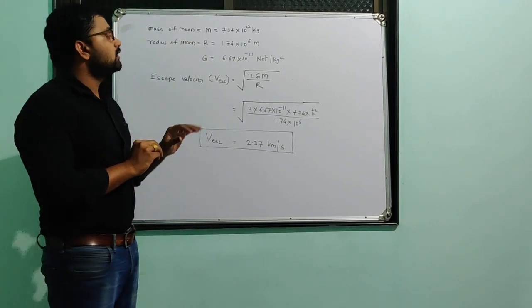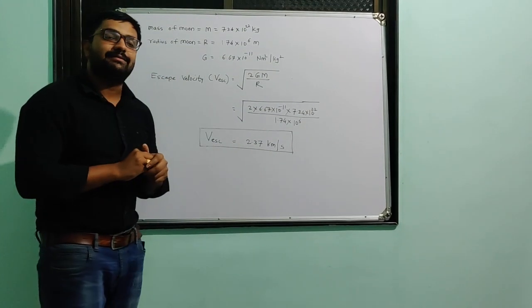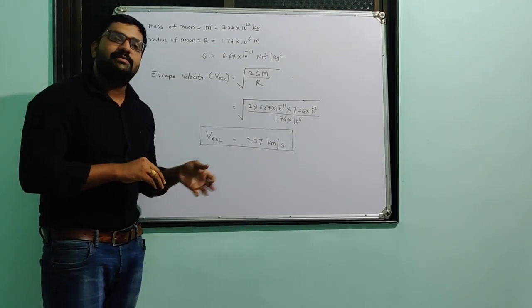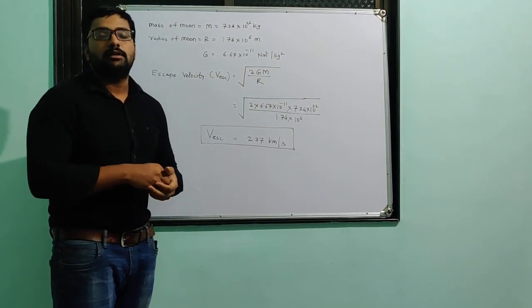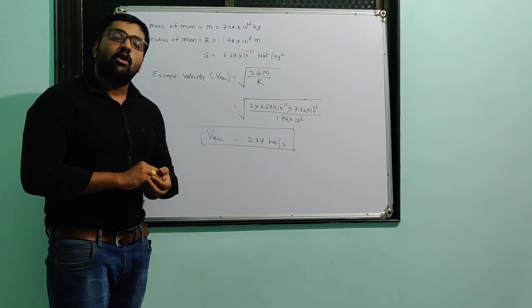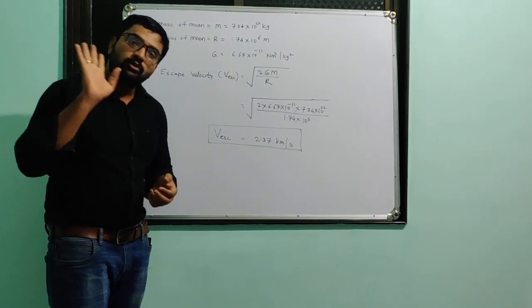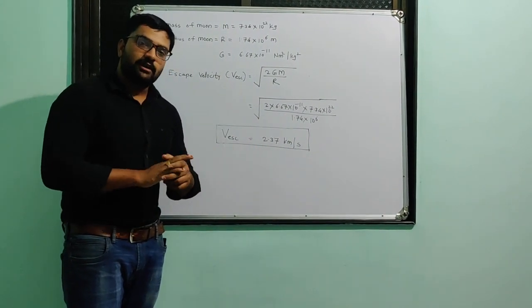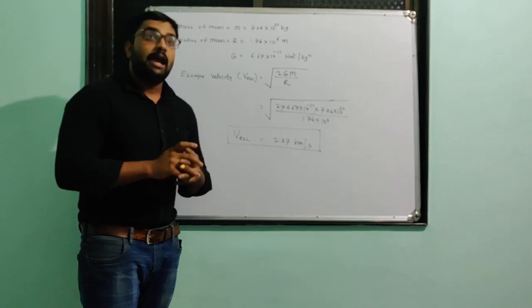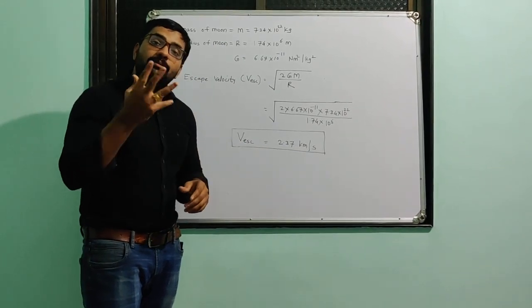Now we have to solve one problem based on this escape velocity. The problem is that we have to find out the escape velocity on the surface of the moon. Okay, we have to consider we are on the surface of the moon, which is one massive body.